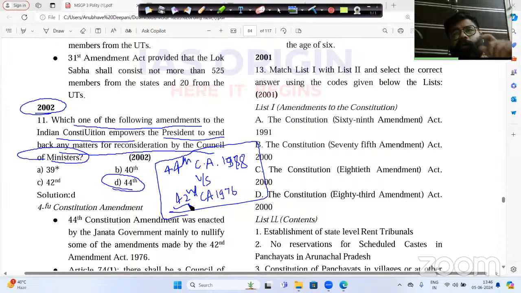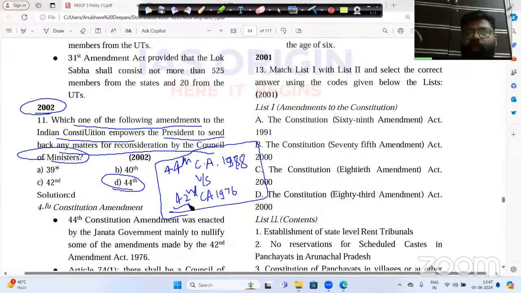But this law was changed in the 44th Constitution Amendment 1978. The Morarji Desai government said that if any advice is given by the Prime Minister or Council of Ministers to the President of India, the President has the authority to return it for reconsideration. But if the second time also the Prime Minister and Council of Ministers send the same bill or same provision to the President, then the President must sign the bill. This is the difference.